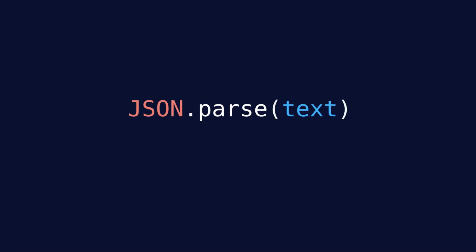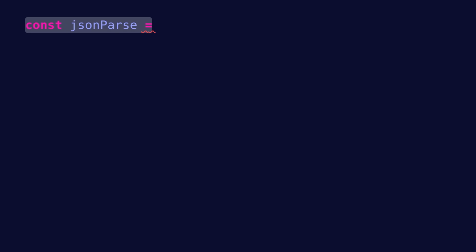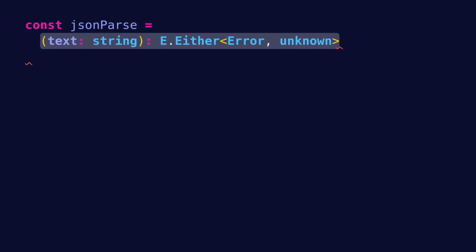For example, let's take the JSON.parse function, which given a string to parse as JSON, returns the parsed JSON or throws an error if the string to parse is not valid JSON. Instead of using JSON.parse directly, we want to create our own jsonParse function, which returns an Either of Error or unknown, where the unknown represents the successfully parsed JSON, while the error is a normal Error object.